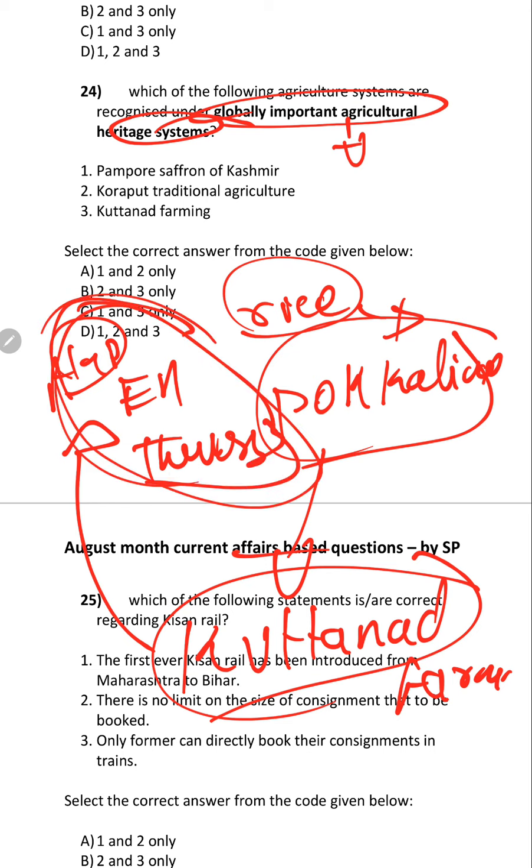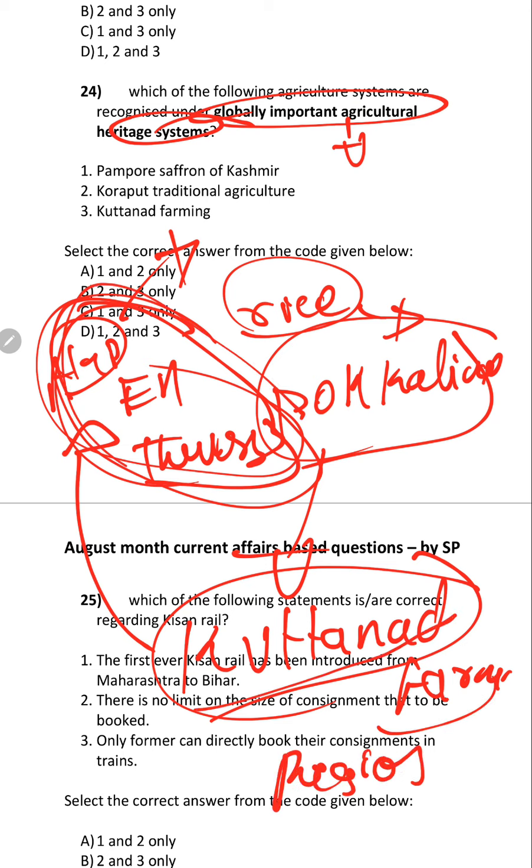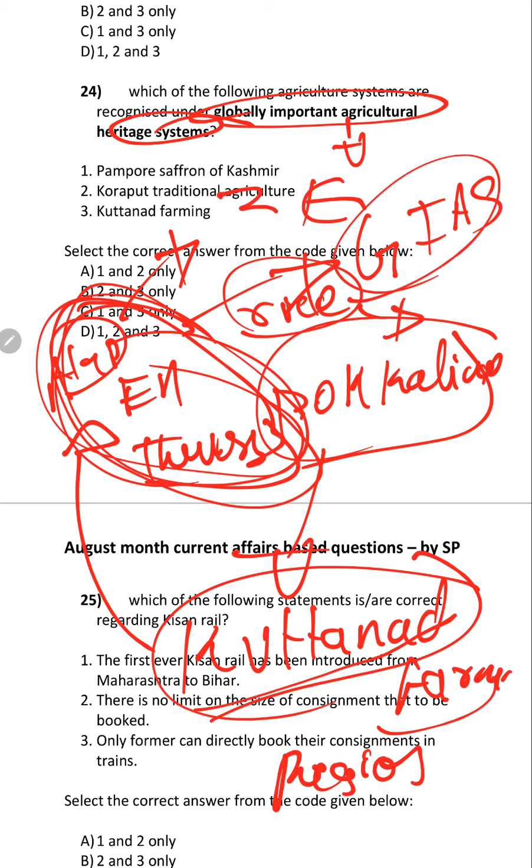Combinedly it becomes a region known as the Kuttanad farming region. Okay, this region is recognized as one of the globally important agriculture systems. Like this, in India there are only 3 agriculture heritage systems recognized.